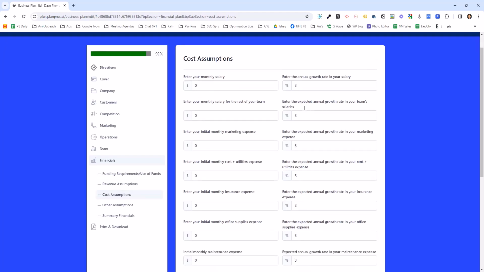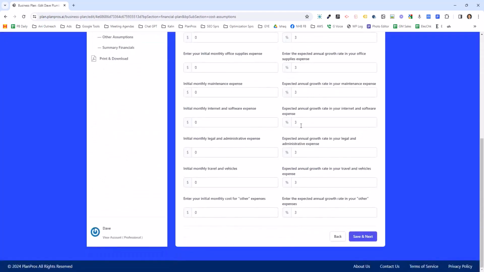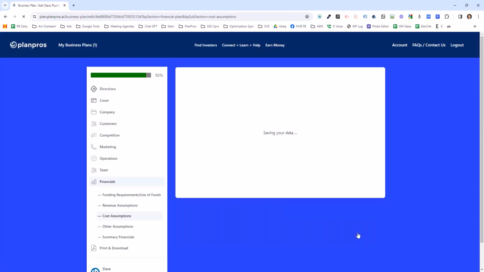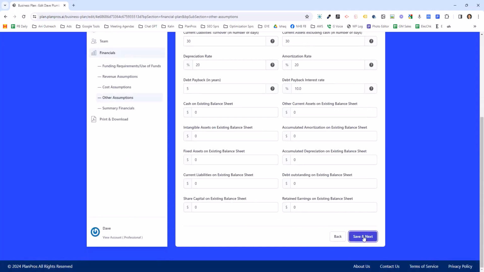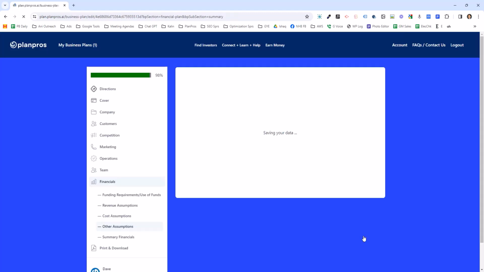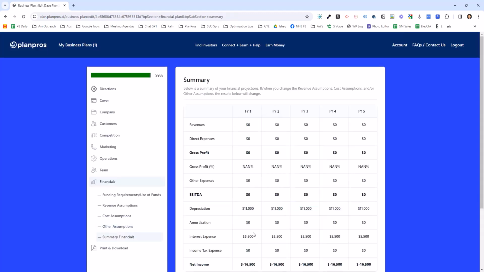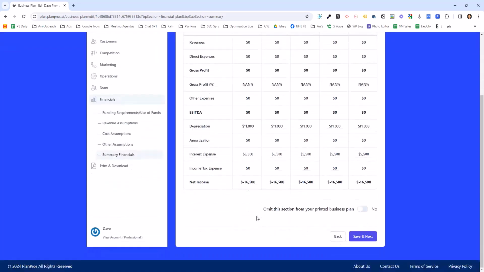The growth rates on the right side, you generally leave as is. Very straightforward here. The next section is going to be other assumptions. Usually you just leave this blank. They're already done for you. And then the next page is going to do a summary of financials. I didn't enter any information, so that's why you're seeing $0. The only thing you're seeing here is the depreciation on that $55,000 of build out I mentioned.